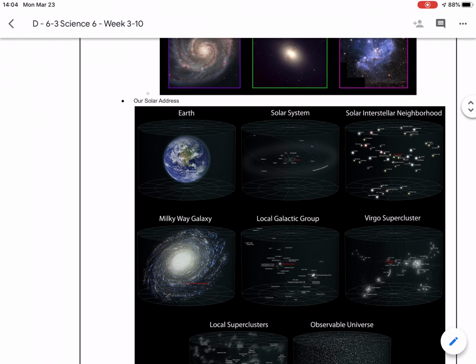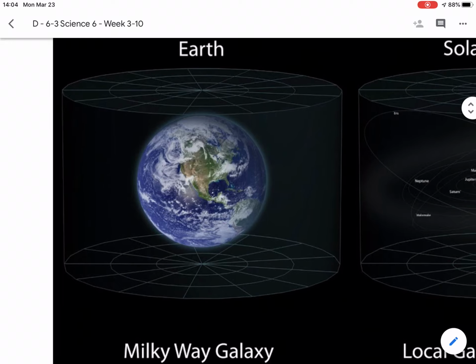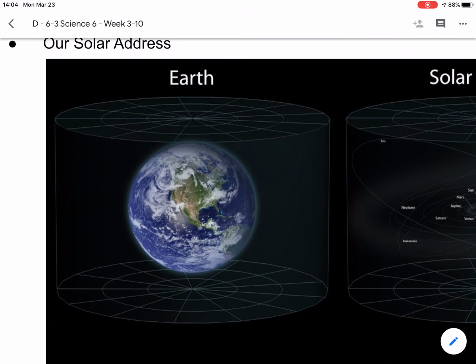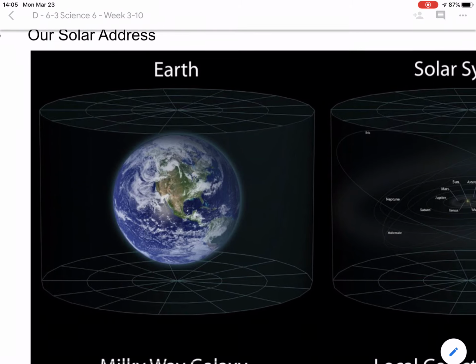So first, we start off here on Earth. Okay, just like you would. You guys are on a street, and then we're part of a city, to a state, to the country, to a hemisphere, and all the way to the whole world. Now we're the Earth. Okay, the Earth is part of the beginning of our galactic address.